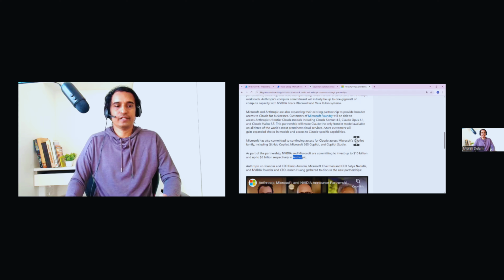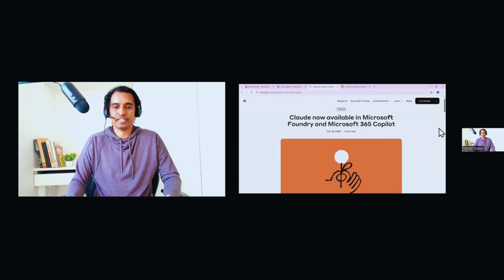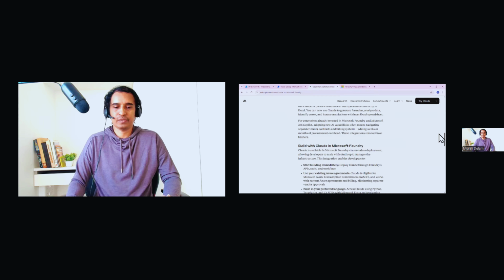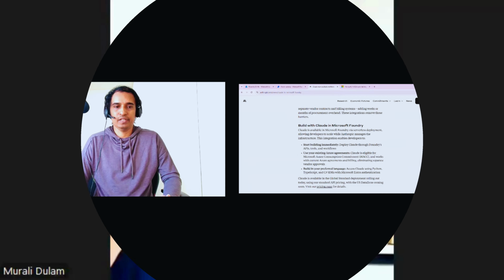Also, you can see the Anthropic documentation. Claude is now available in Microsoft Foundry as well as Microsoft 365. Here they mention what are all the models they included. Here they mention detailed documentation also.